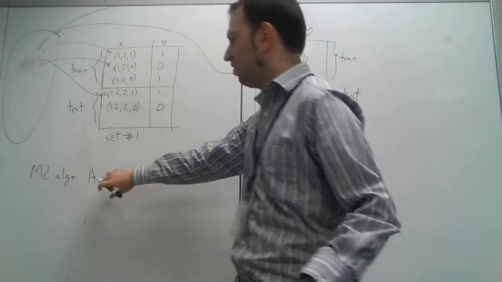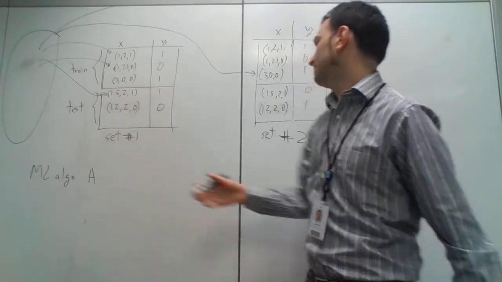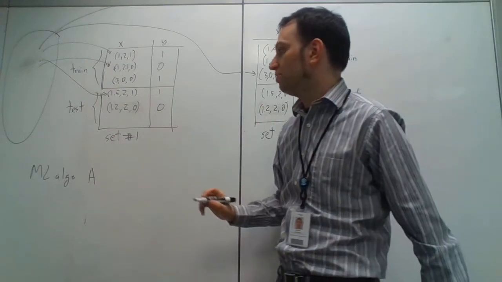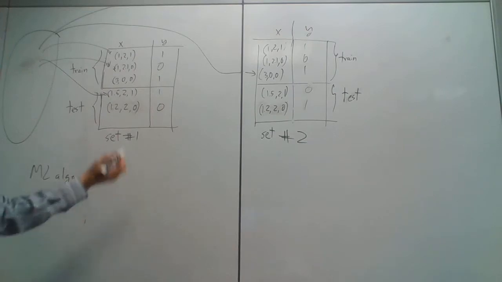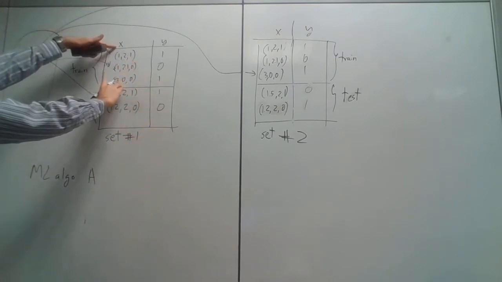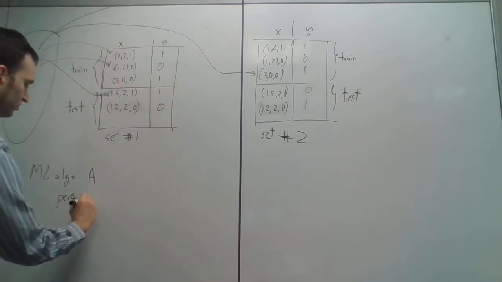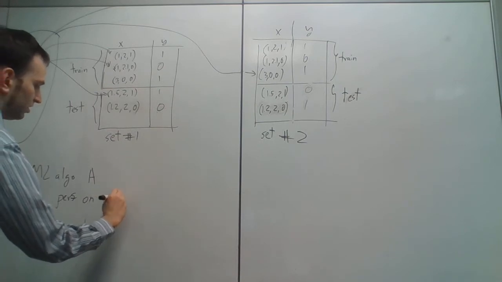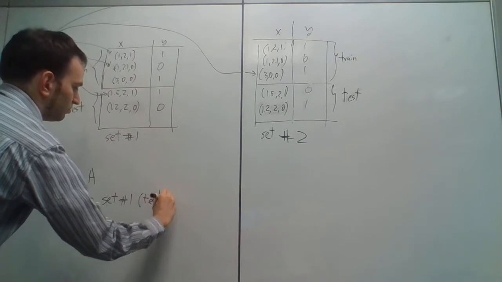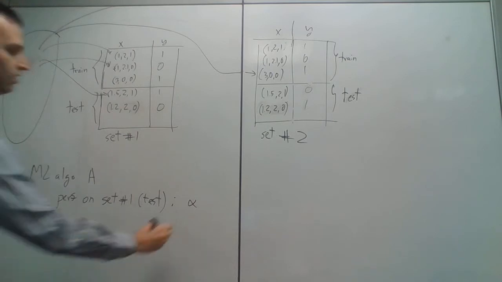So how is this machine learning algorithm A going to do on this test set and on this test set? Well, we don't know, but we can just say it's going to get alpha% of those right if it processes this training set. So the performance on set number 1 for test is going to be alpha. Okay, so alpha% correct.